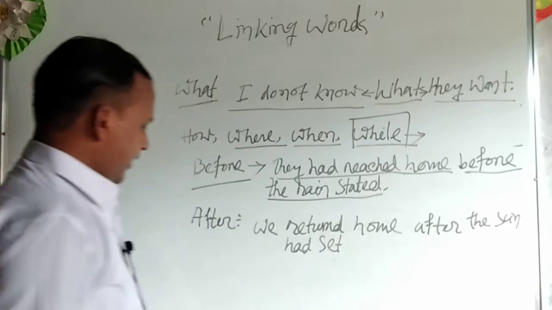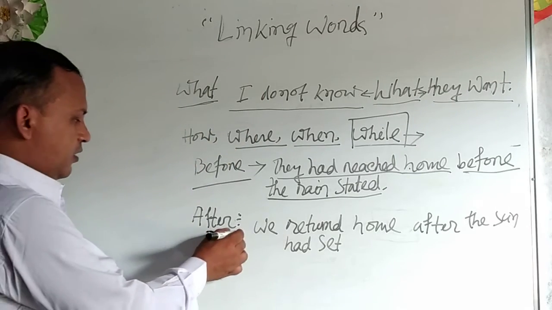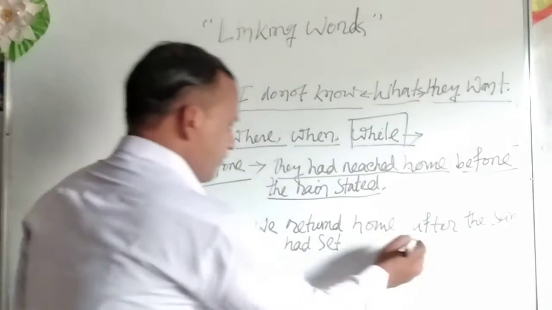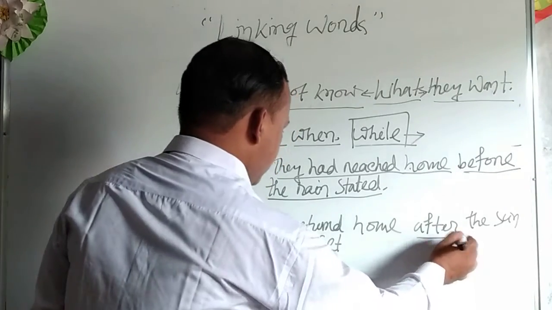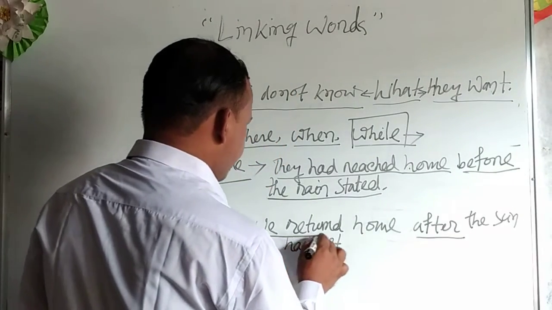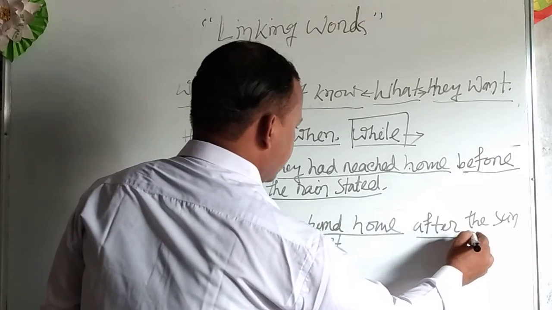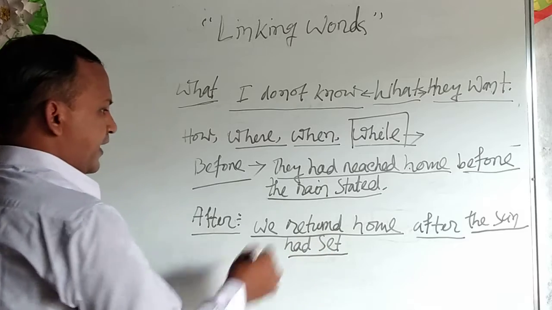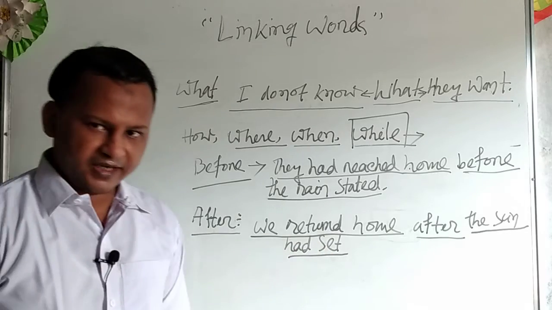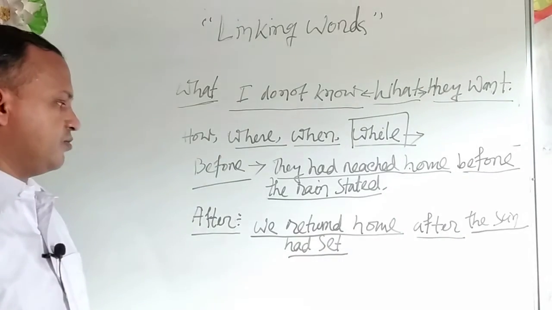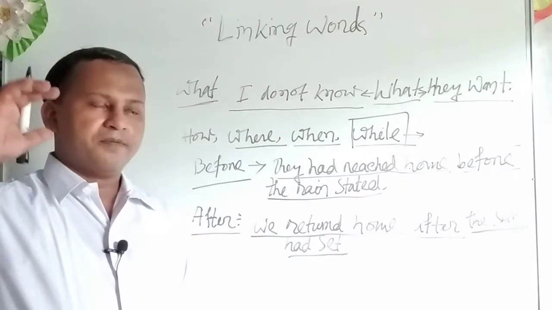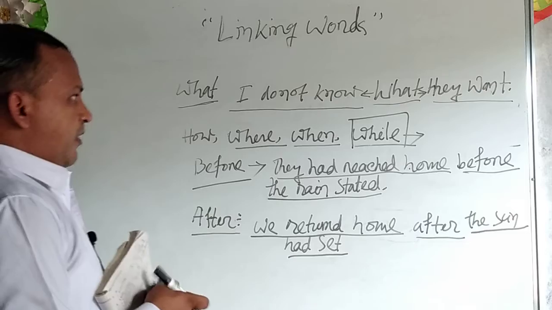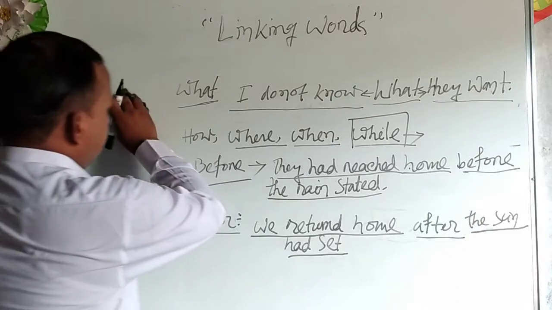Have a look please. Here is this word after. It is the position of this linking word in a sentence. We return home and the sun had set. It is connected. The sun had set and another is connected to we return home. It is the position of this before of the sentences. Have a look please. Try another example.